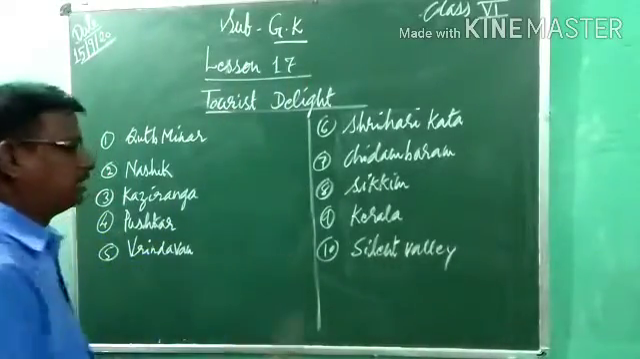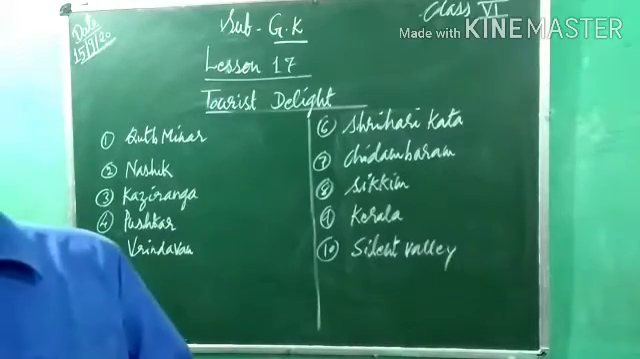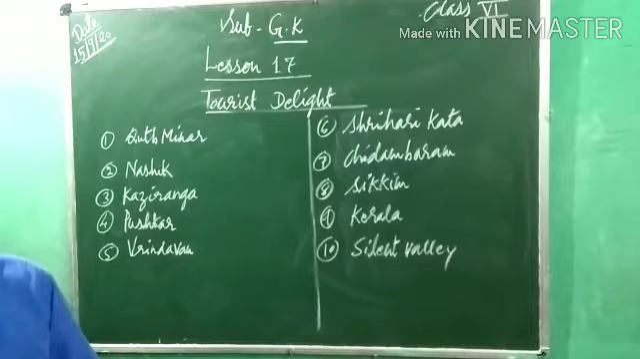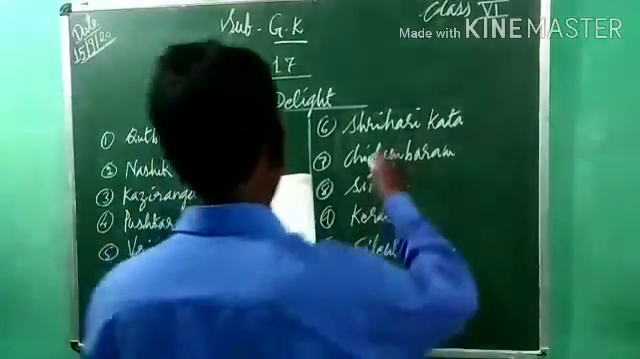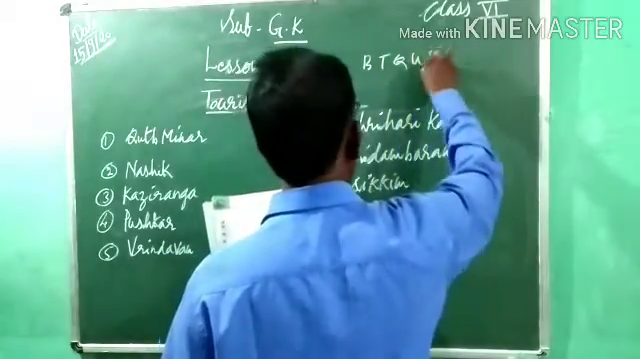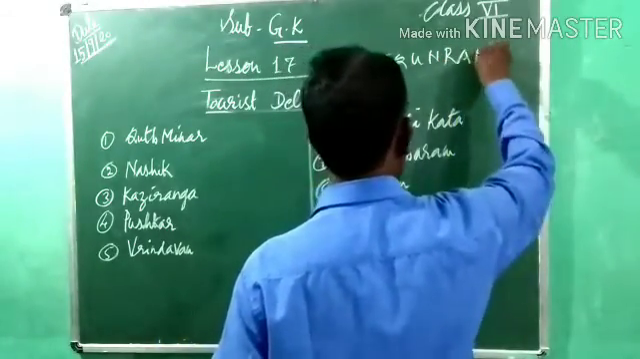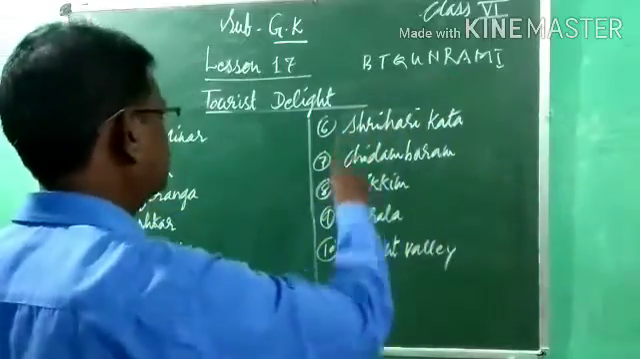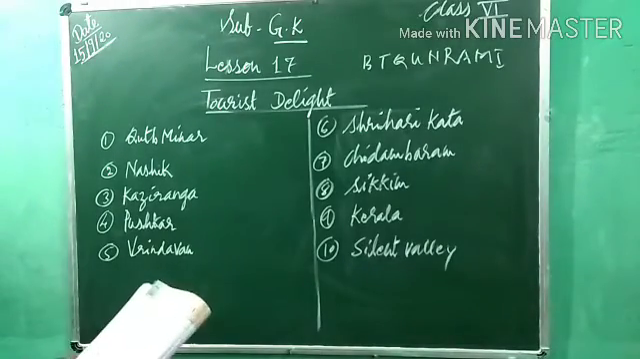Note down this in your textbook. Lesson 17, Tourist Delight. Tourist means sometimes we are going for a picnic and the like. India is a beautiful and fascinating country. Let us find out about some tourist places by unscrambling the letters in the bracket. For example, this is given: B T Q U N R A M R. We have to write the correct spelling. Unscrambling means we have to arrange the letters into a proper word, okay.